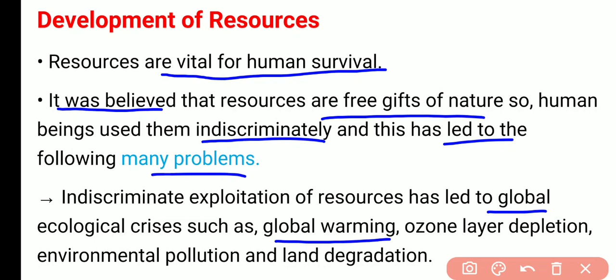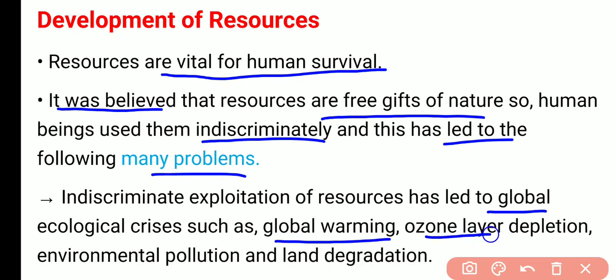Global warming means the temperature of the world is increasing at a slow pace, but that too is a problem, that too is a threat not only for human beings but for all the flora and fauna on this earth.